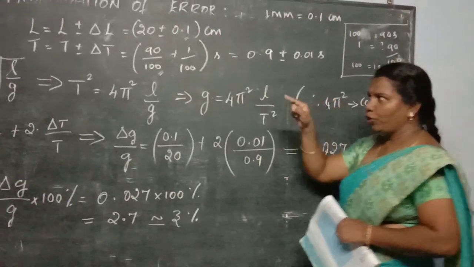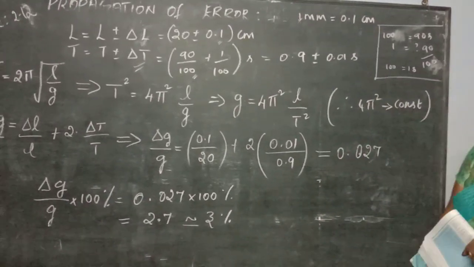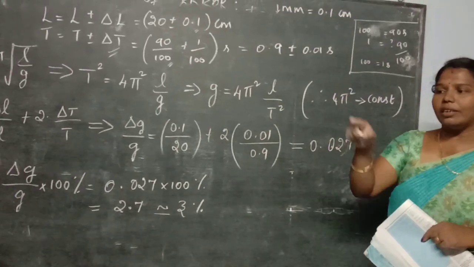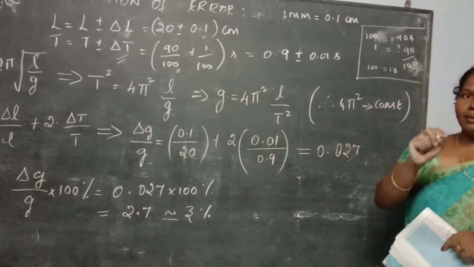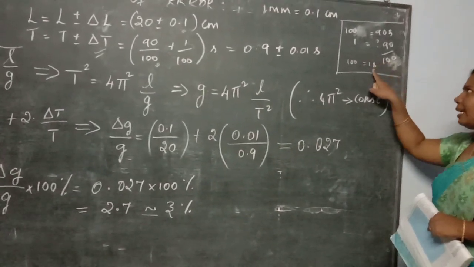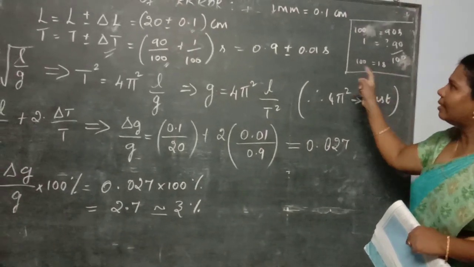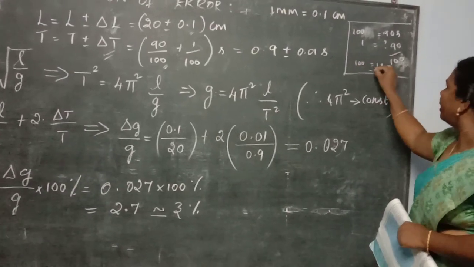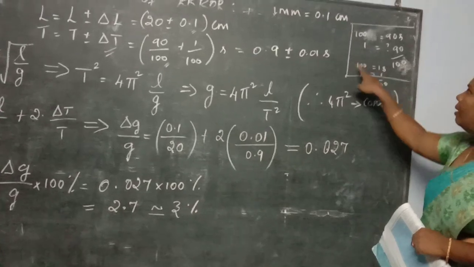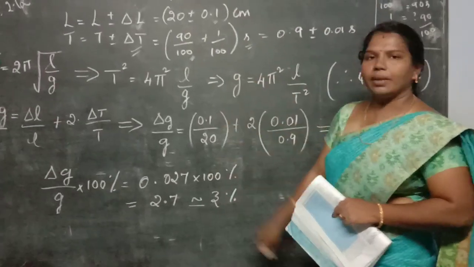See here, now I am going to find the delta T. What is the delta T? It is the change in the error, that is the absolute error value. The absolute error value is observed for 100 oscillations. If you take 100 oscillations, 1 second accuracy is observed. That is the absolute error. So 100 oscillations, 1 second accuracy, absolute error means for 1 oscillation, it is given by 1 divided by 100. Therefore, 1 oscillation means 1 second divided by 100 oscillations. That is 1 divided by 100. What is the unit for time? That is seconds. Okay.